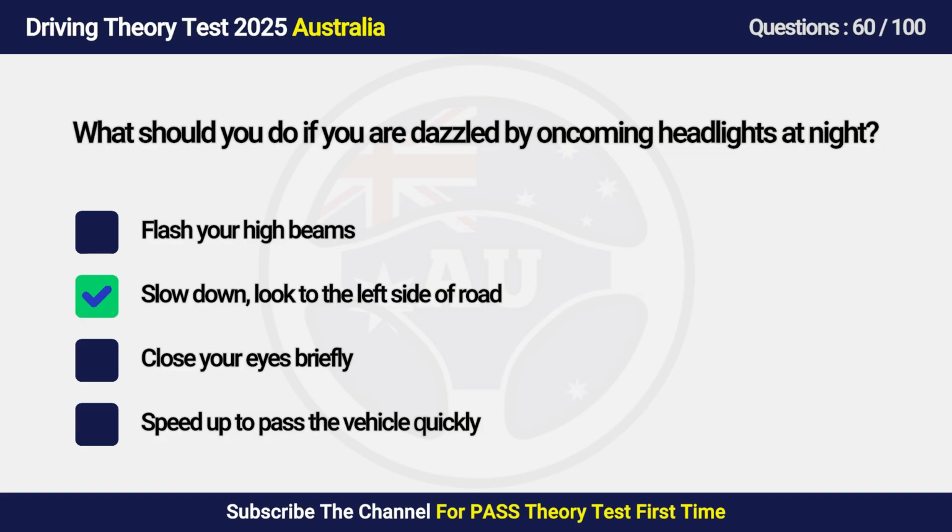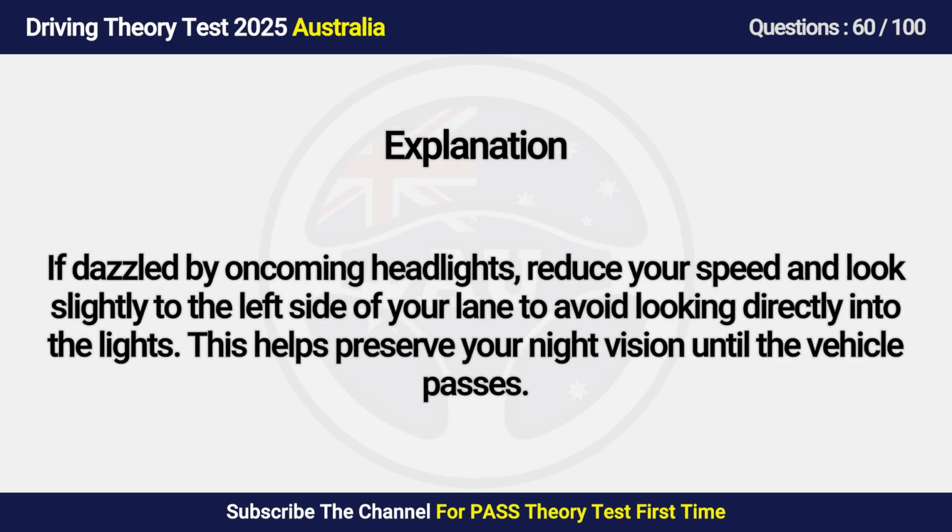Answer is B. Slow down, look to the left side of road. If dazzled by oncoming headlights, reduce your speed and look slightly to the left side of your lane to avoid looking directly into the lights. This helps preserve your night vision until the vehicle passes.